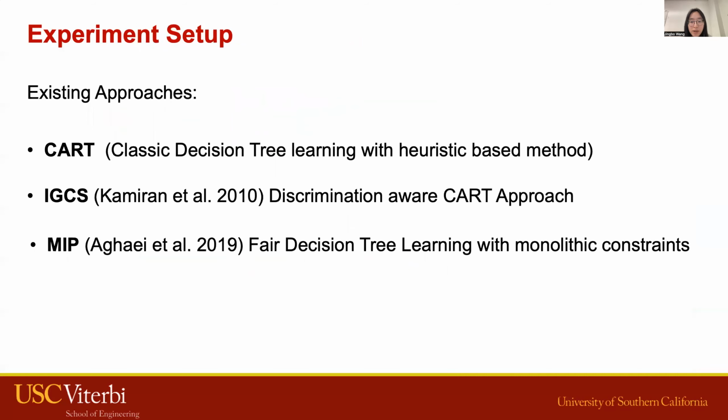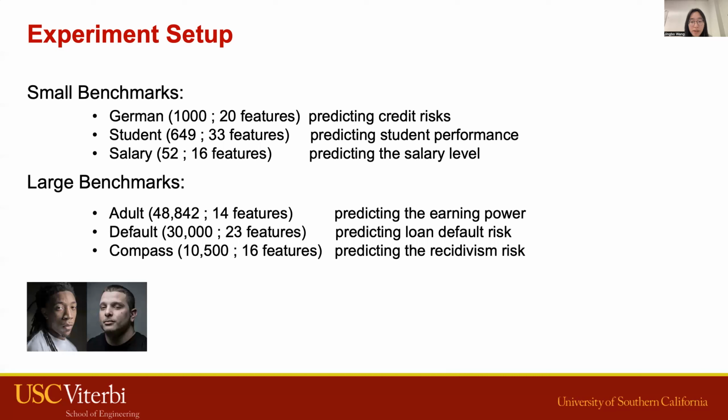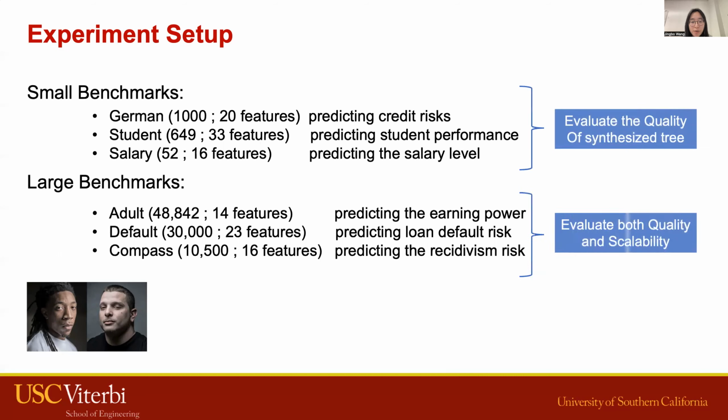We mainly compare with two fairness-aware learning approaches, one heuristic-based, named IGCS, and the other constraint-based, named MIP. We also compare with the original CART for quantifying how accurate we are. We split our benchmarks into small and large categories. They are used for evaluating the quality and the scalability.